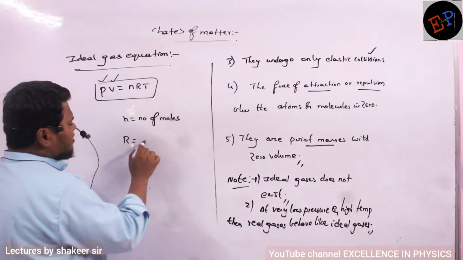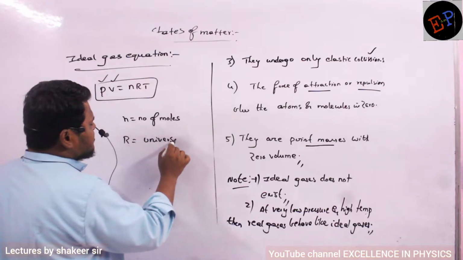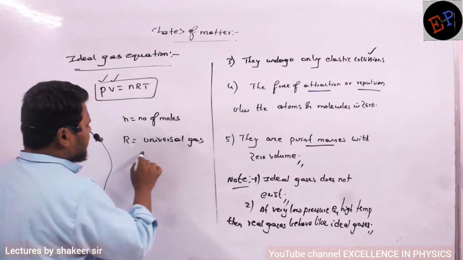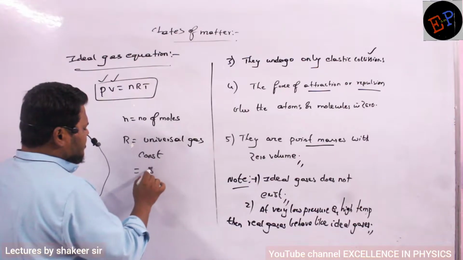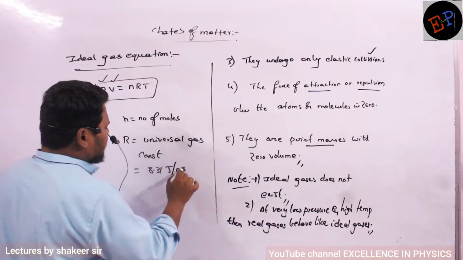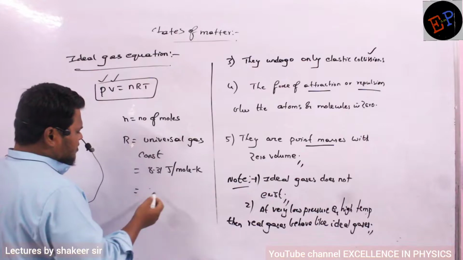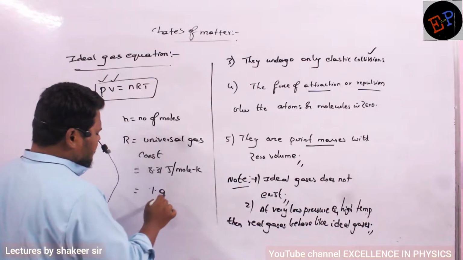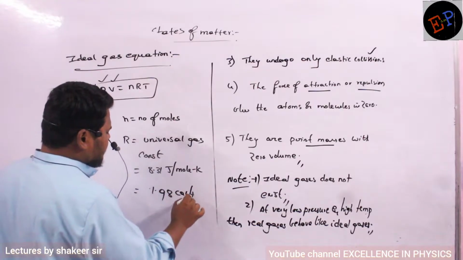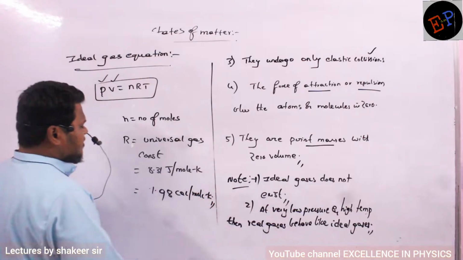And what is meant by R here? R is called the universal gas constant. Clear? And what is its value? It is 8.31 joules per mole Kelvin in SI system. In CGS system, approximately 1.98 calories per mole Kelvin. So these are the values of R.